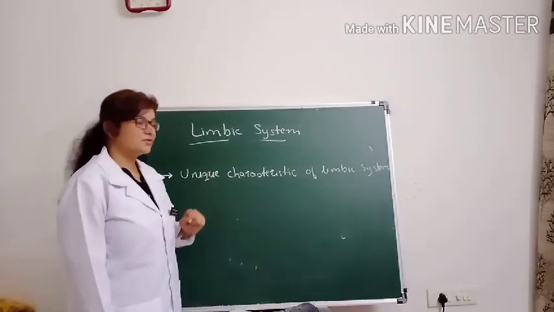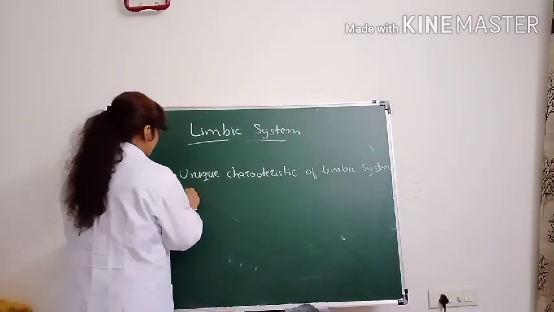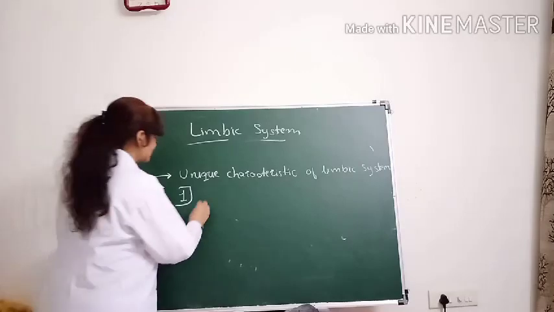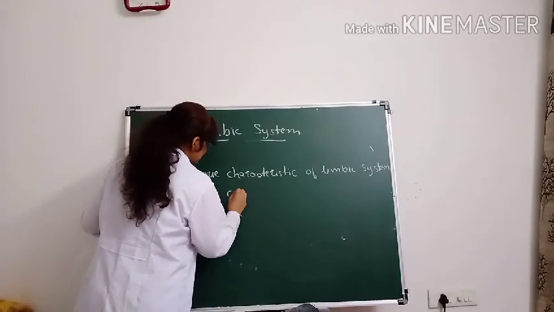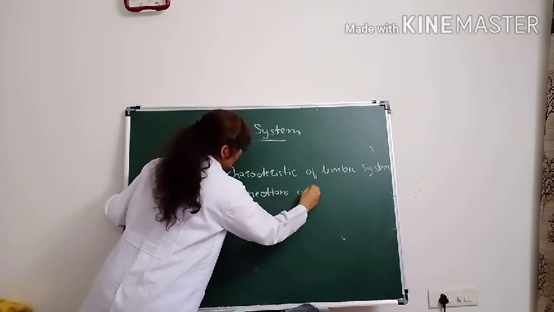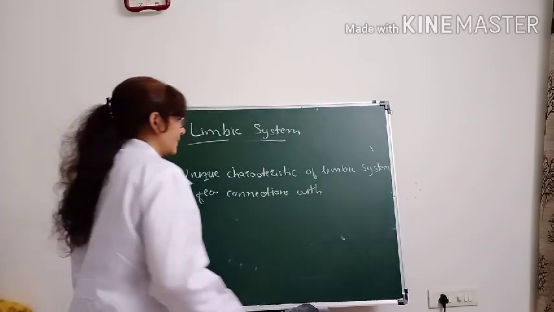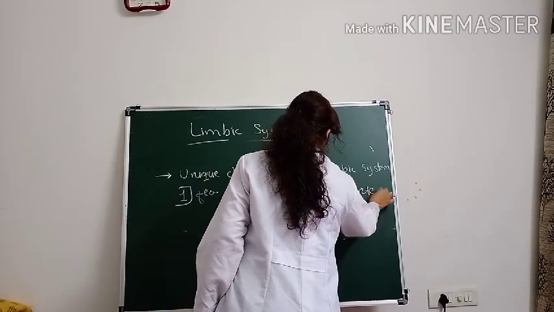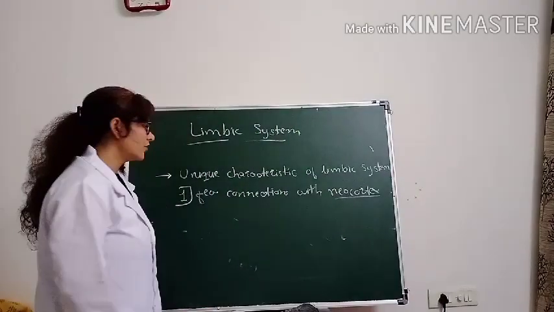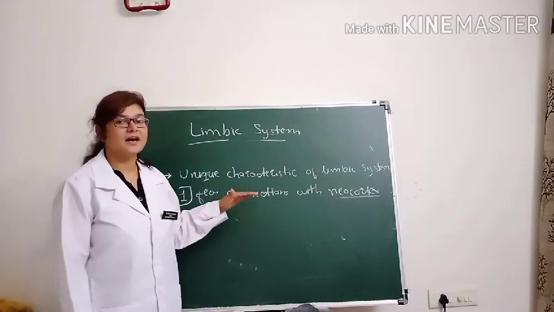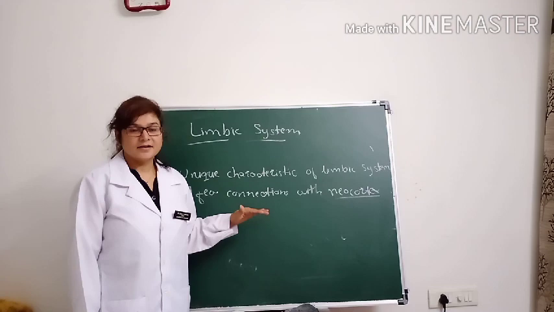There are two unique characteristics of the limbic system. The first is that it has very few connections with the neocortex. Whenever you hear the terminology neocortex, it suggests the part that is very well developed, highly developed in humans.